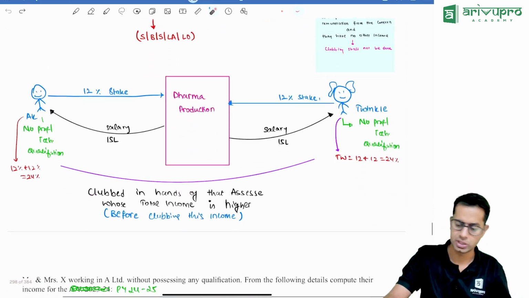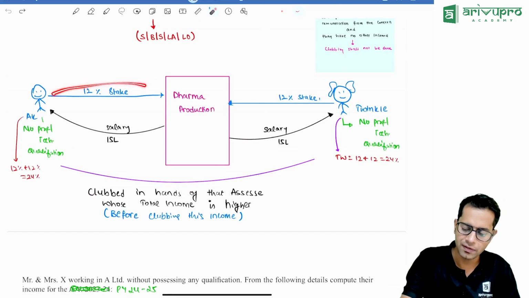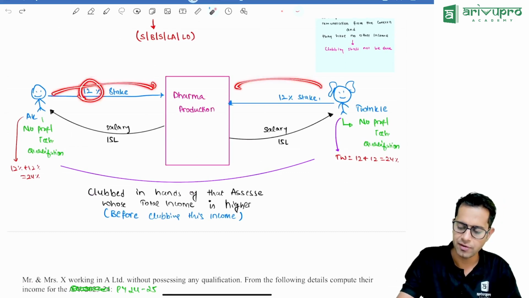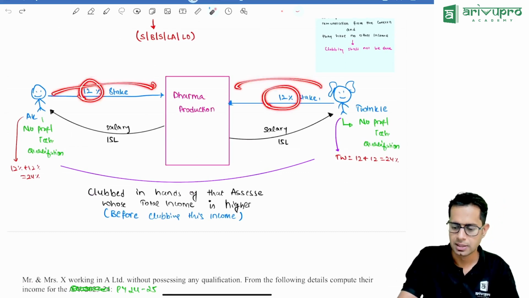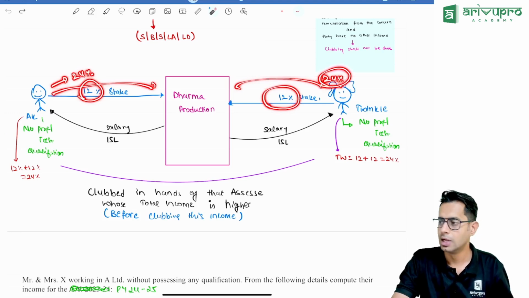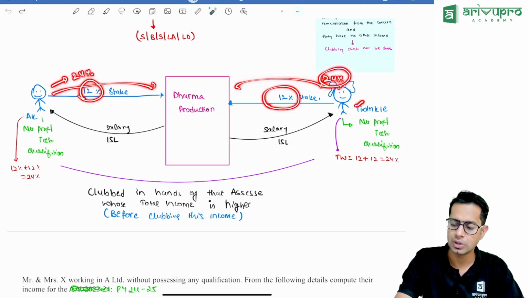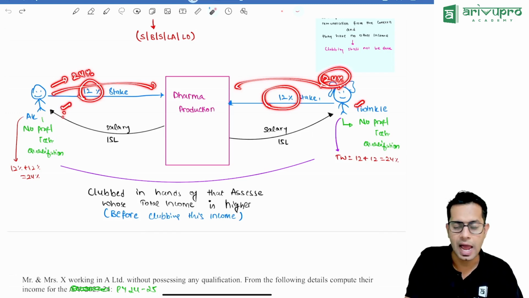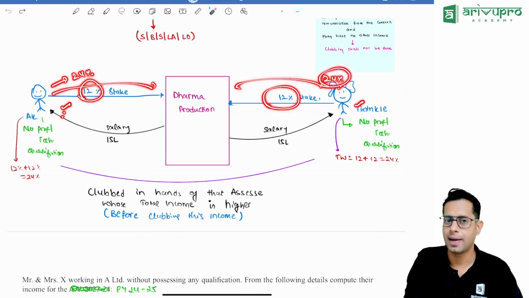Sir, my question to you is, what if Akshay Kumar has 12% stake and wife also has 12% stake? In this case, Akshay Kumar will also be having 24% stake and the wife will be having 24%. In this case, can I say both are having substantial interest? Yes, correct, you are absolutely right. Sir, when both are having substantial interest, what will happen?